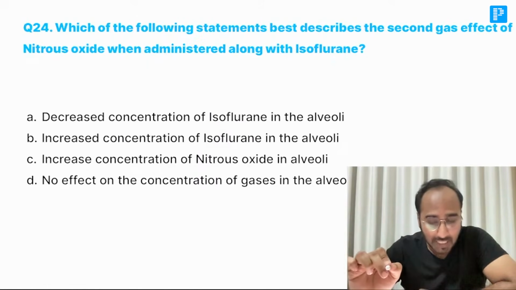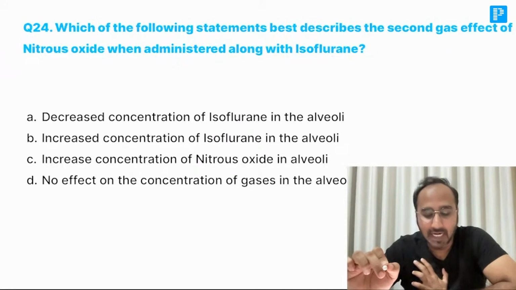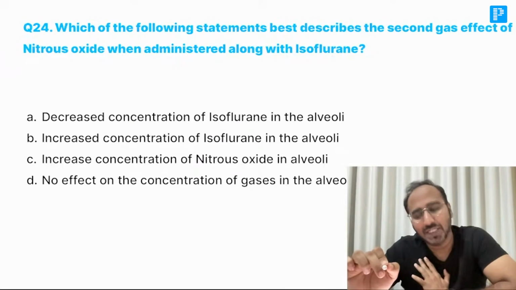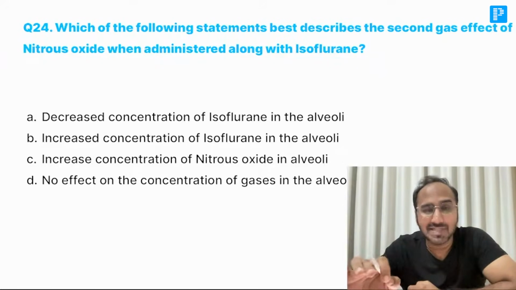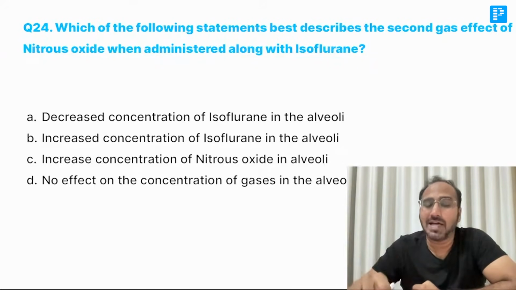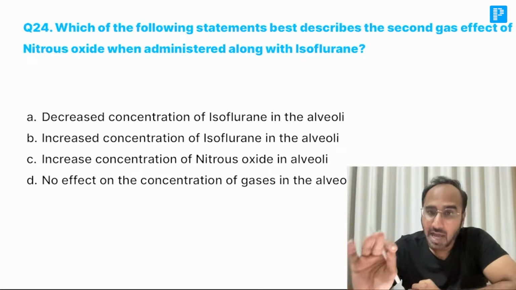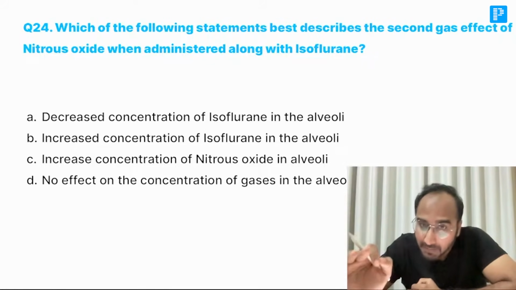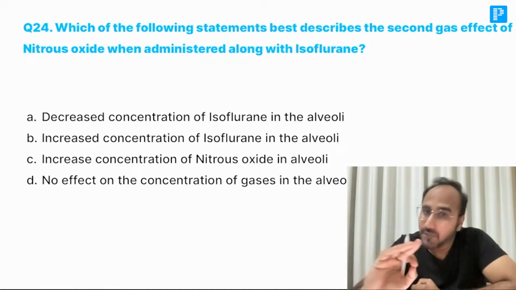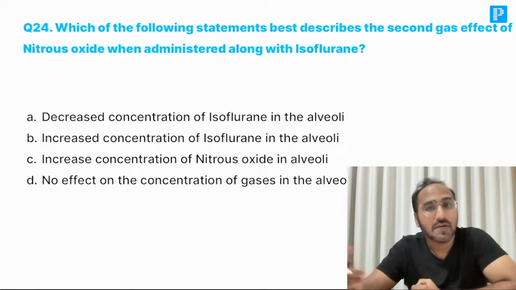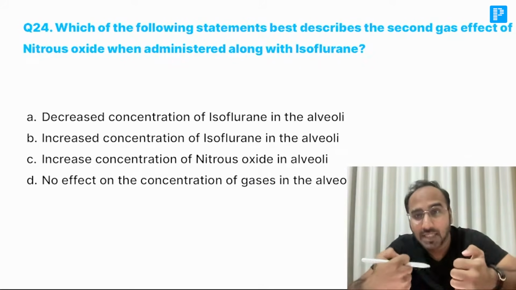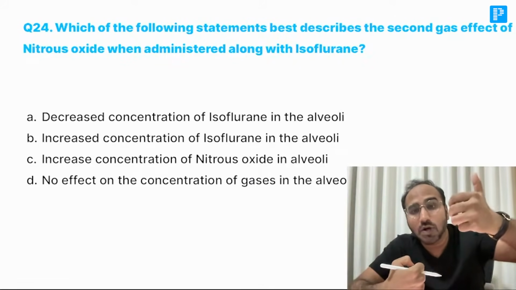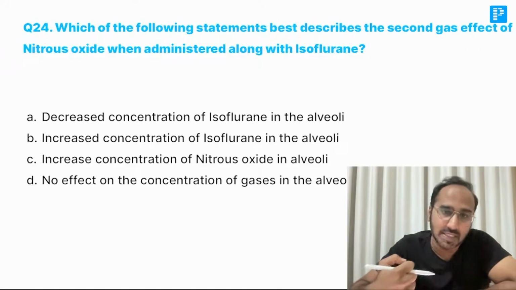Which of the following statements best describes the second gas effect of nitrous oxide when administered with isoflurane? Guys, remember, with nitrous oxide you will see a thing called the second gas phenomenon. What is the second gas phenomenon? As nitrous has a high MAC value of 105, we cannot use nitrous as a sole gas. We use nitrous with some other gases. What will it do when we give nitrous with some other inhalational agent? Nitrous will basically increase the concentration of those inhalational agents in the alveoli.